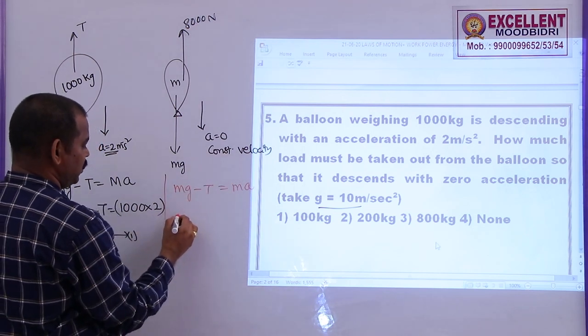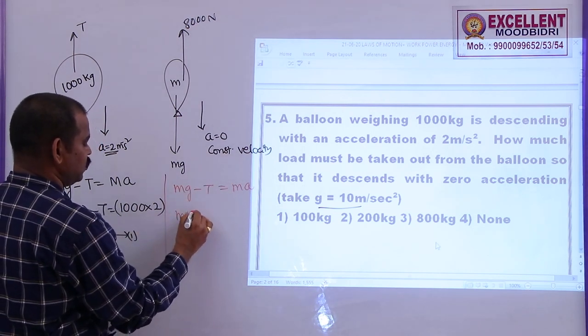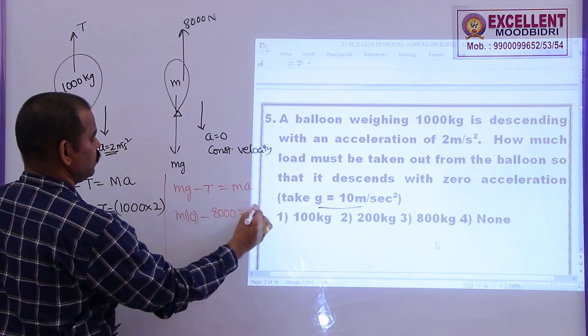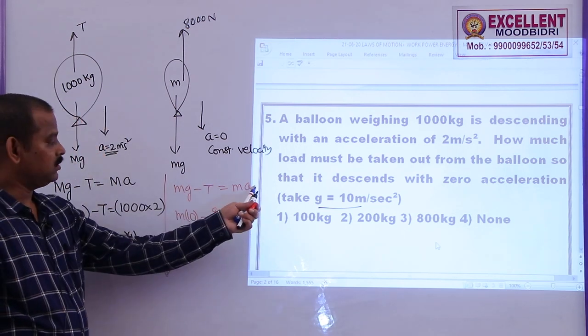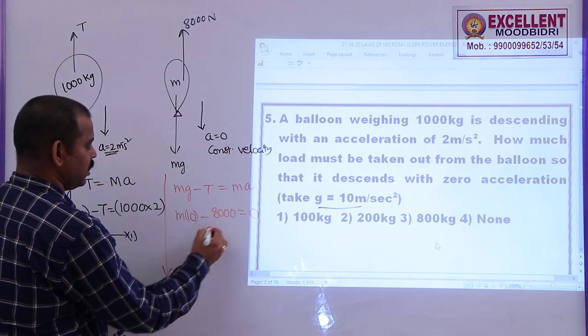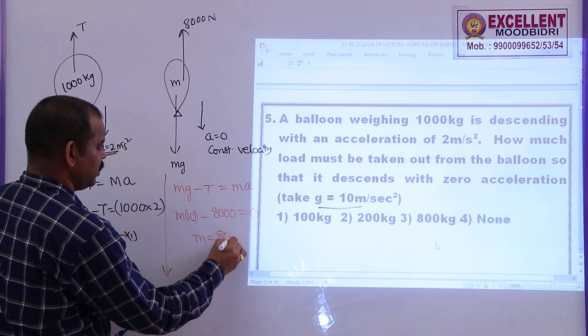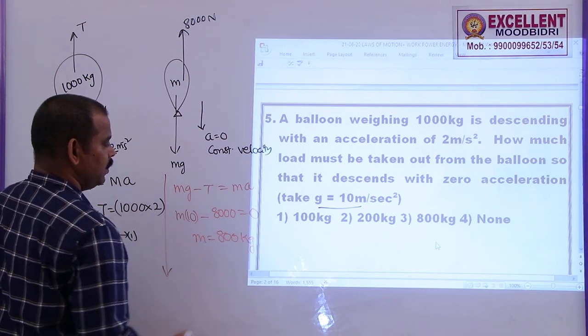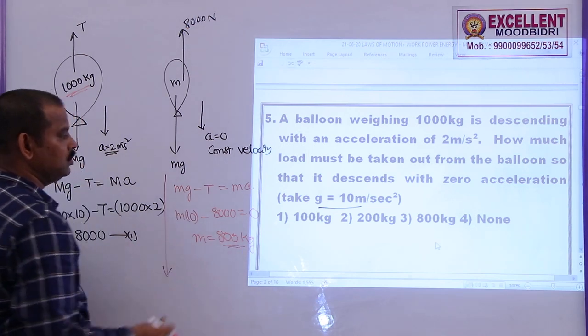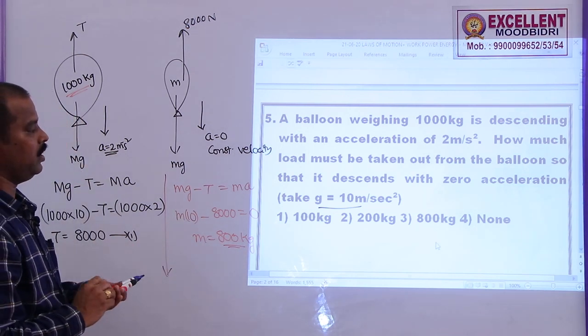What is m here? M is the unknown value, g is equal to 10, minus T is equal to 8,000, is equal to 0, because the net acceleration in this case is 0. So, now m into 10 is equal to 8,000, or mass is equal to 800 kg. Previously it was 1000 kg, now it is 800 kg. So, how much load we have to take out from this one?